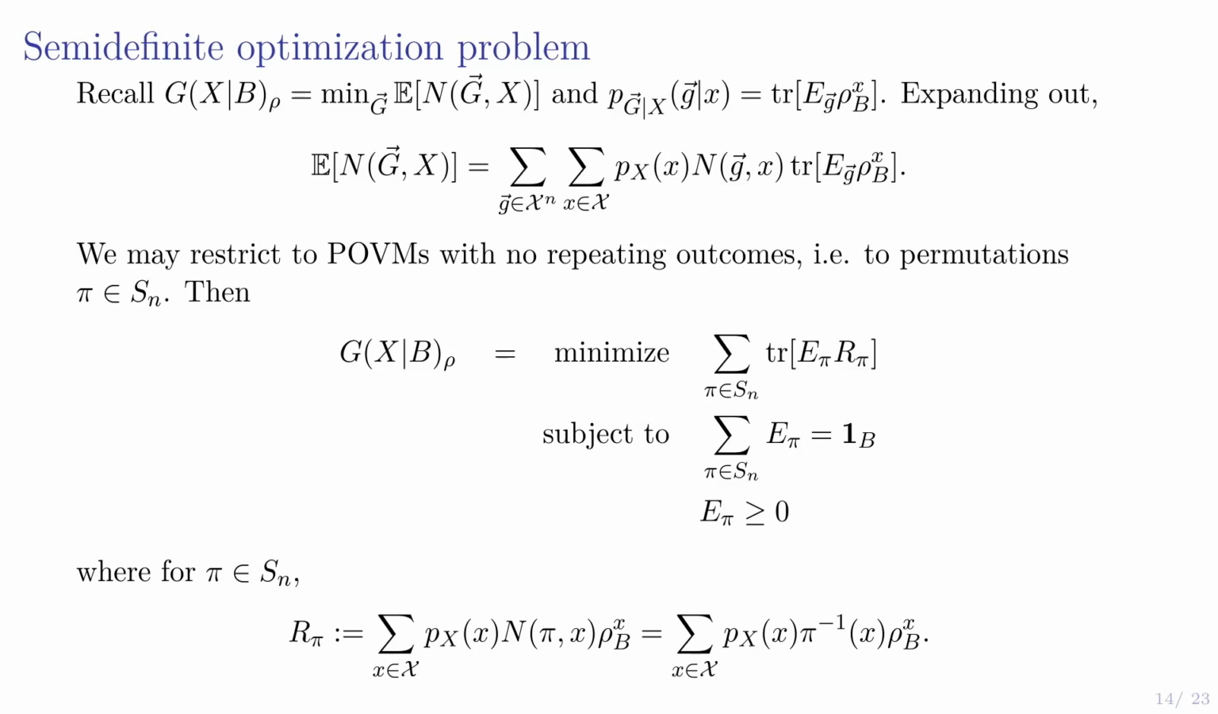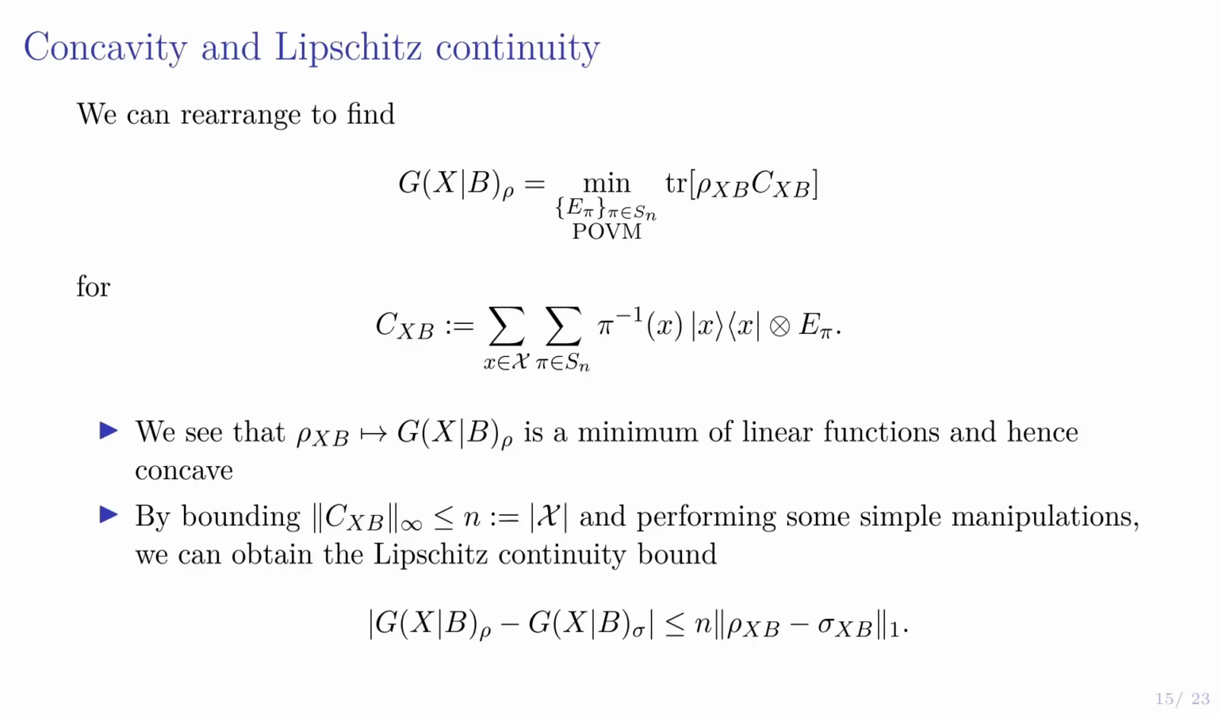One thing you can do, rearranging further from this SDP formulation, is write it in terms of the joint state, rho_XB times C_XB, where C_XB is given here and depends on the POVM. The reason we might want to express it in this way is that we can see the guesswork explicitly as a function of the joint state, and it's just the trace against C and minimize over POVMs. And so we can see that the guesswork is a minimum of linear functions of the state, because this here is a linear function of the state, and hence is concave.